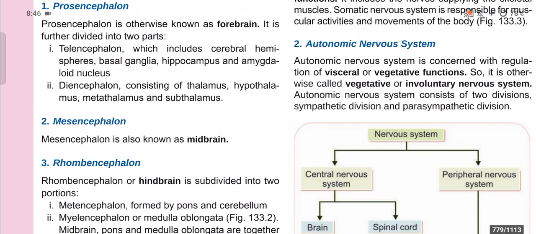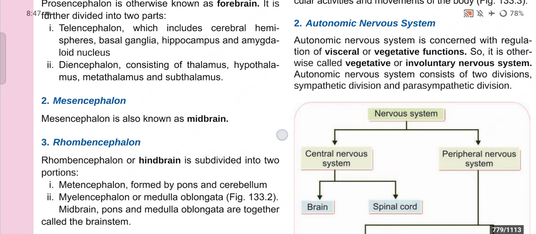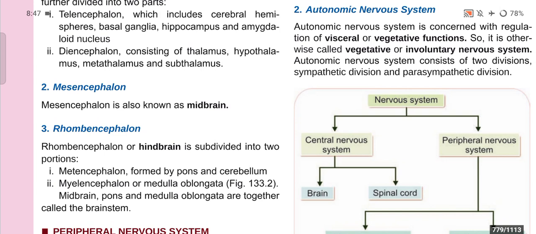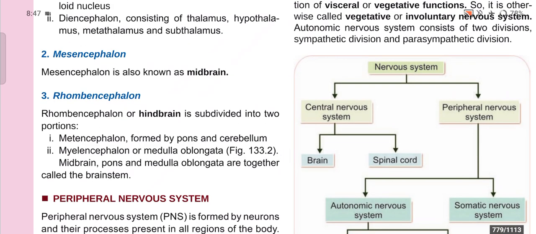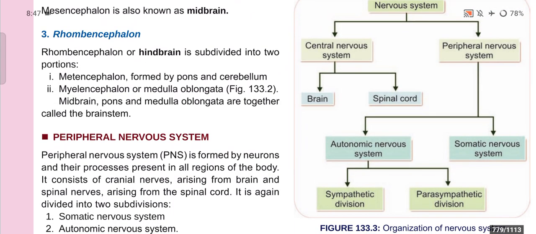Now, mesencephalon is also known as the midbrain. Then rhombencephalon or the hindbrain is subdivided into two portions. One is metencephalon, which is formed by the pons and cerebellum, and myelencephalon or medulla oblongata. The midbrain, pons, and medulla oblongata together are called the brainstem.